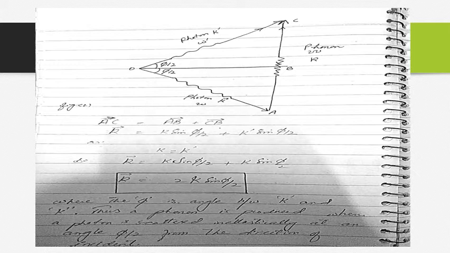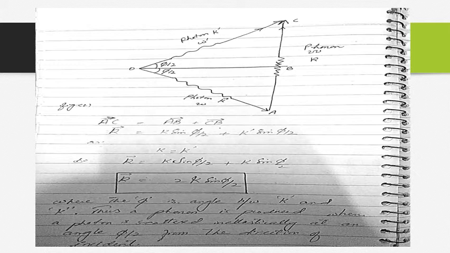From here we will find the value by using the trigonometric relation. Considering the triangle, we have AC equal to AB plus CB. Substituting the values, k is equal to k sine phi by 2 plus k dash sine phi by 2.